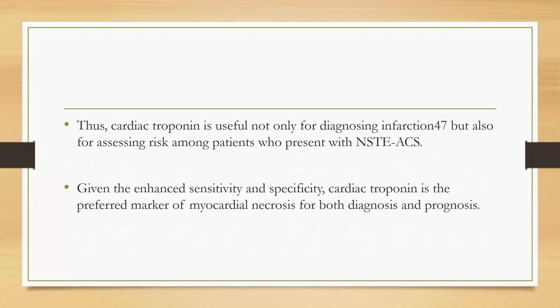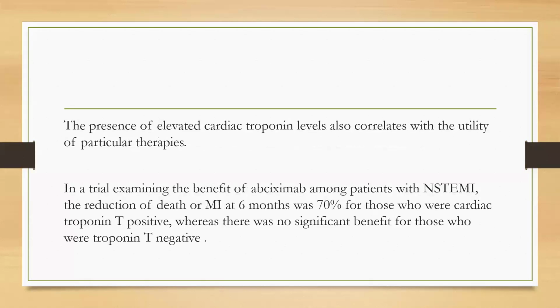Thus, cardiac troponin is useful not only for diagnosing infarction, but also for assessing risk among patients who present with NSTEMI. Given the enhanced sensitivity and specificity, cardiac troponin is the preferred marker of myocardial necrosis for both diagnosis and prognosis. So, the presence of elevated cardiac troponin level also correlates with the utility of particular therapies.